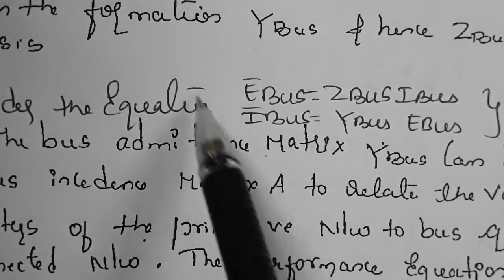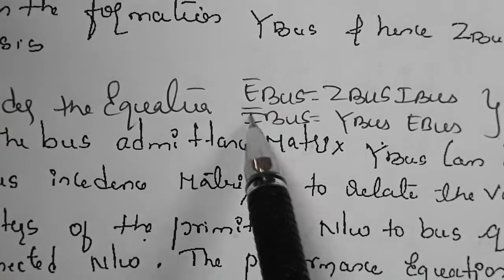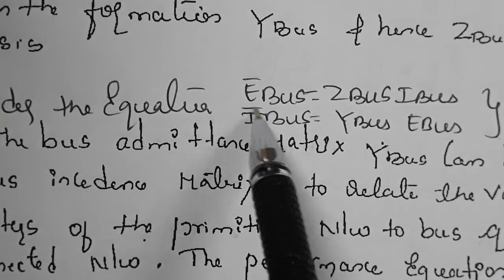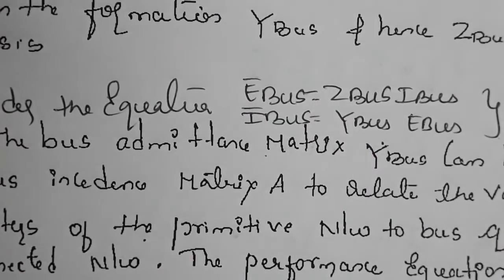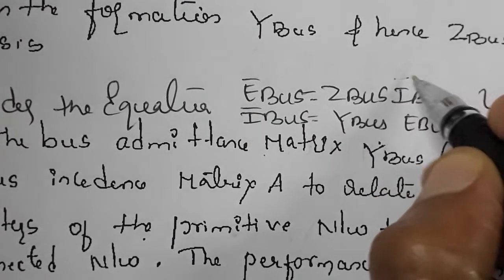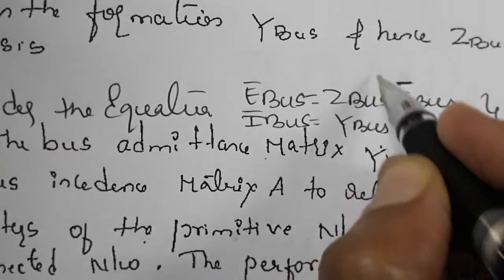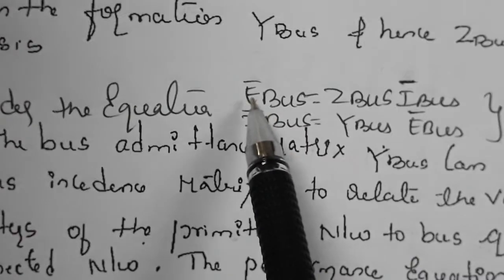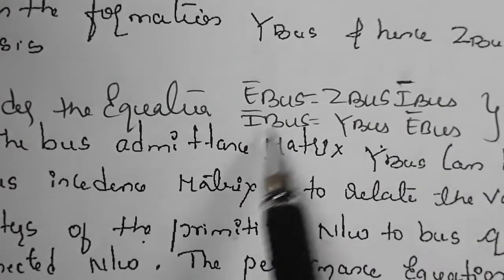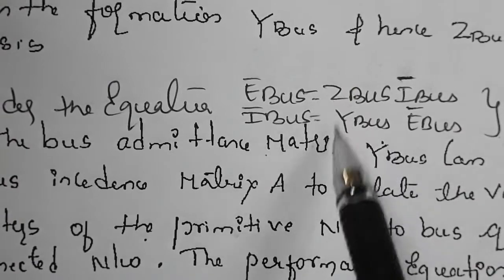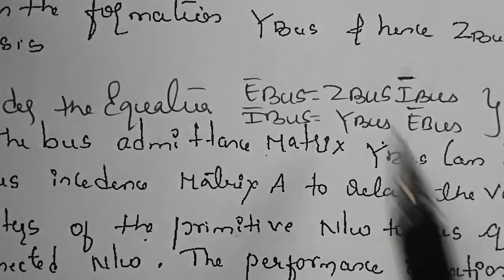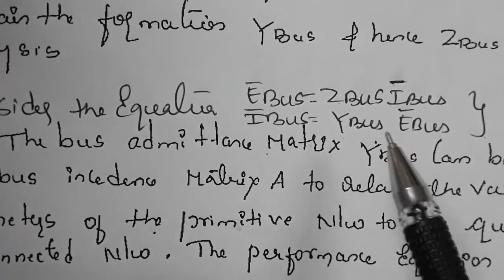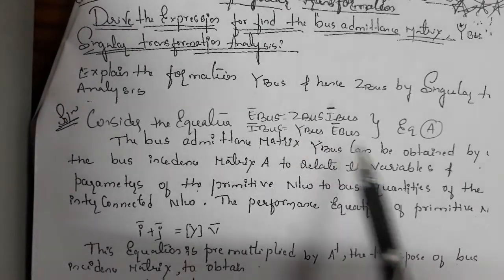Now I will take the basic equation: E equals Z into I, voltage in terms of current. V bus we have taken there. Now I will take E, and whatever the current is, all these things are in vector or matrix form. These are the variables, voltage and current, and the two main factors are impedance and admittance. These are to be taken in vector form. Now we consider this equation, which I will call equation A.